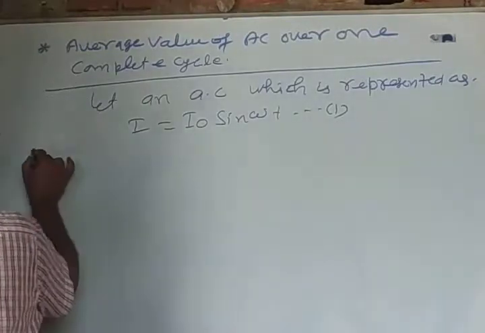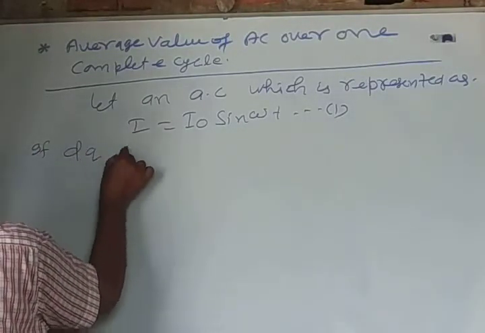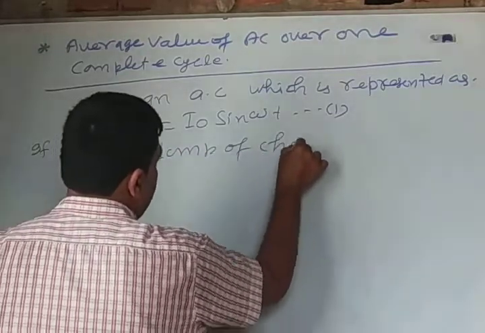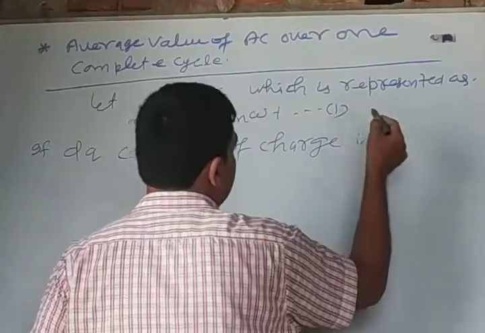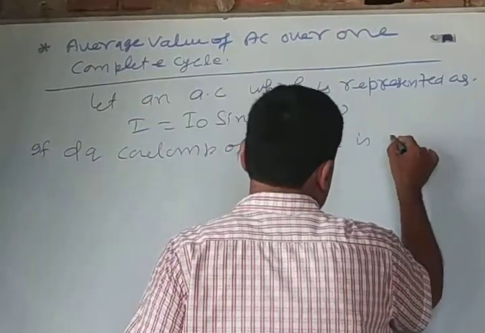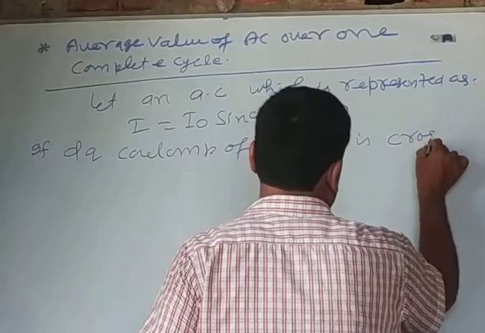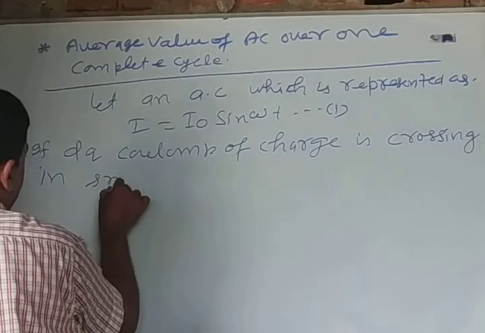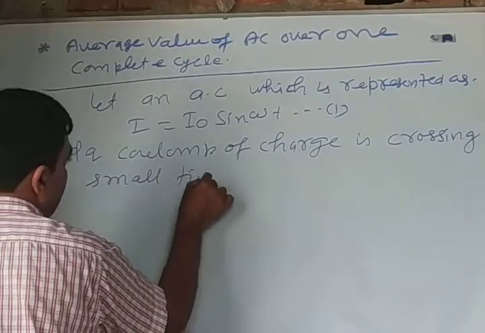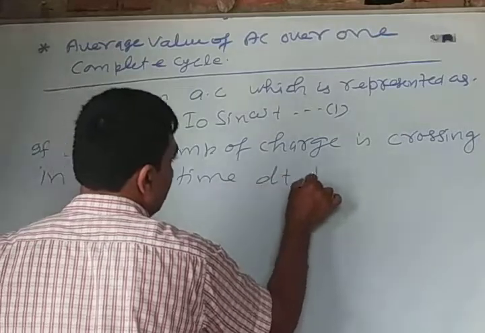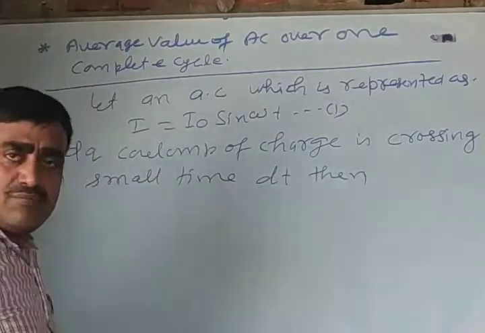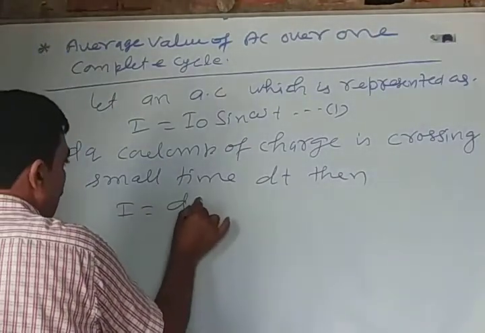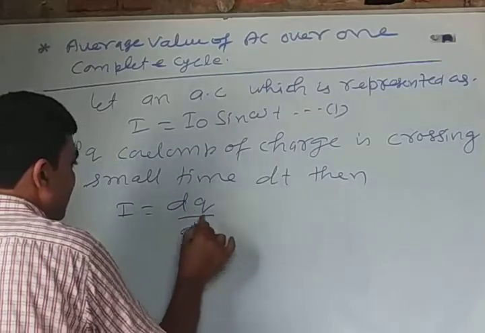If dq coulomb of charge is crossing in a small time dt, then from the definition of current, I is equal to dq upon dt.